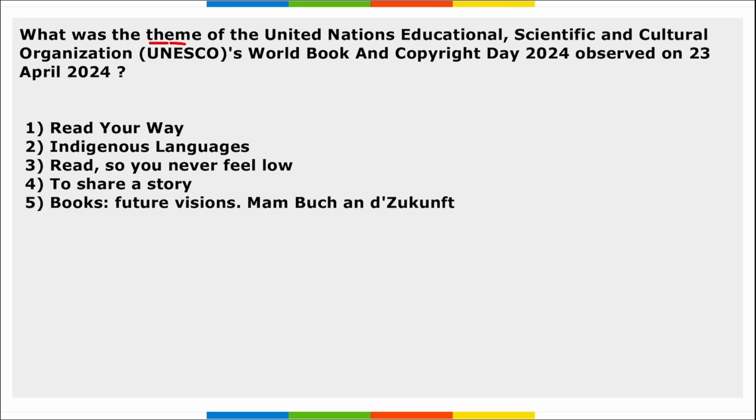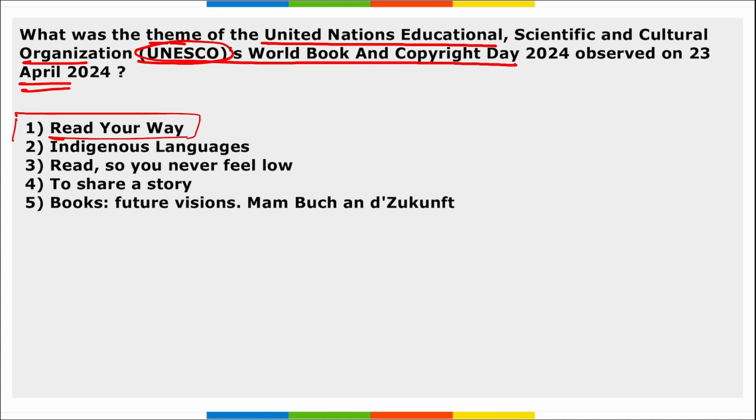Next, what was the theme of the United Nations Educational, Scientific and Cultural Organization, that is UNESCO's World Book and Copyright Day, observed on 23rd of April 2024? Theme being Read Your Way. Correct? According to various news sites, the theme of the World Book and Copyright Day is Read Your Way. This day is annually observed by which organization? It is observed by UNESCO, and it is observed on 23rd of April.